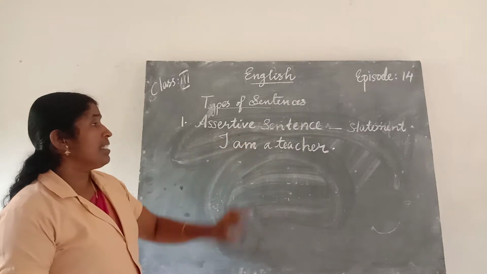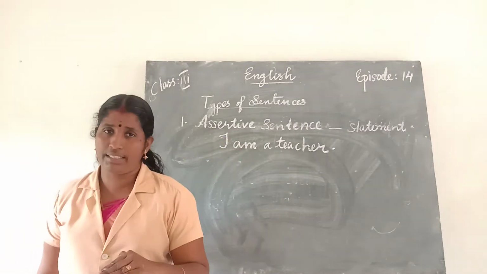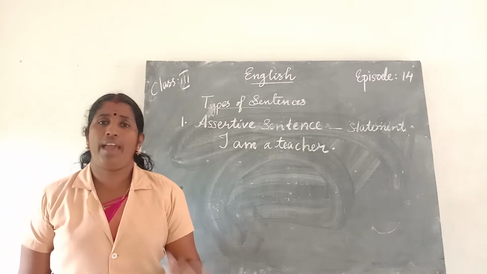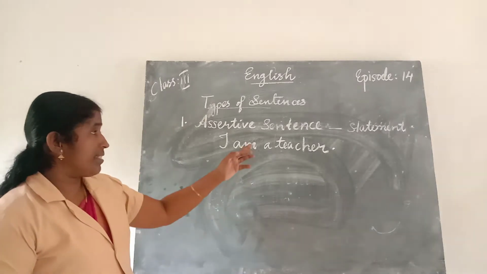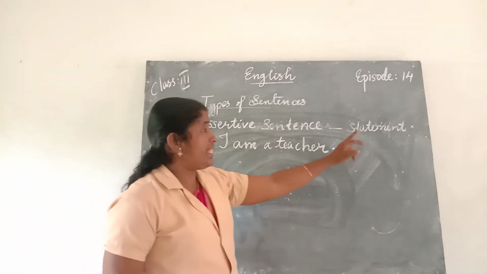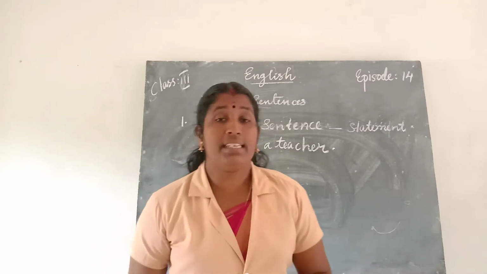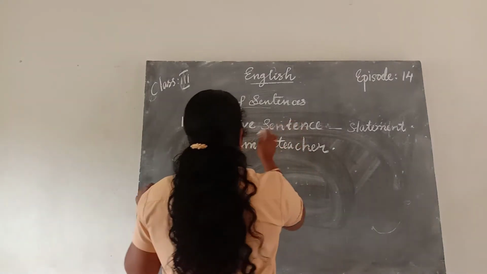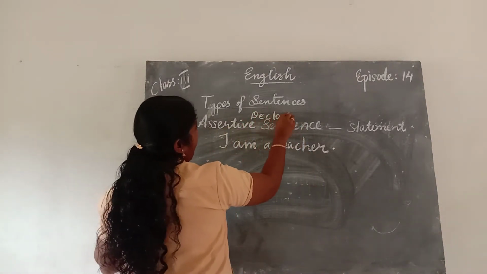An assertive sentence states a fact. That means I am a teacher, it is a fact. You are students. This is a classroom. These are all facts, that means reality. An assertive sentence states a fact. It is a statement and it declares something. It is also called a declarative sentence.